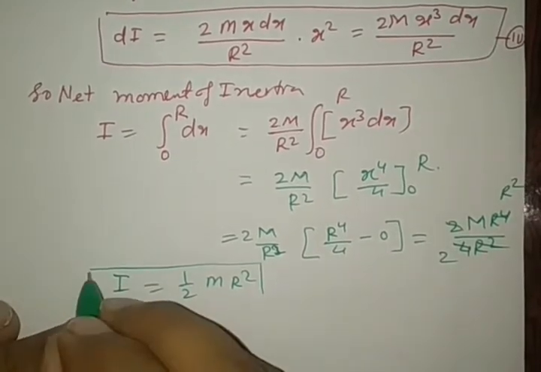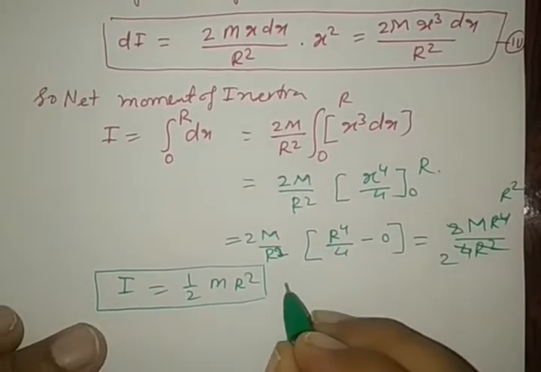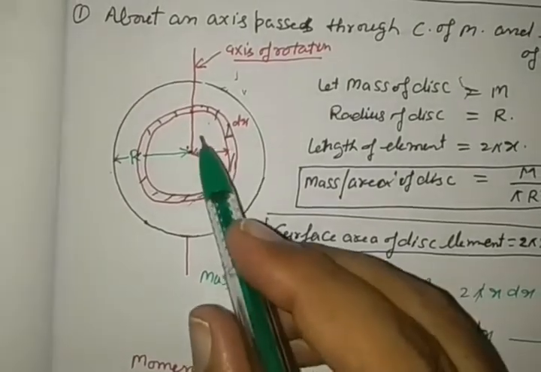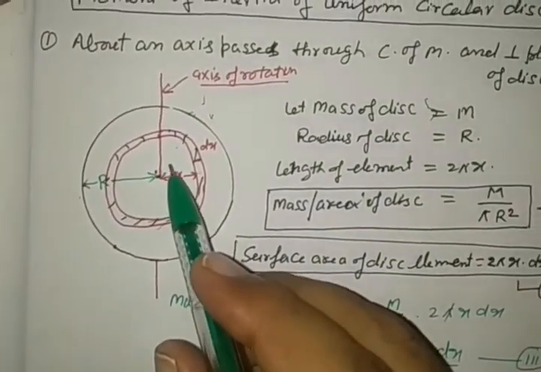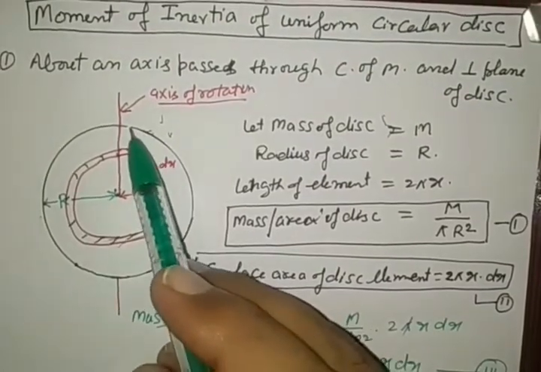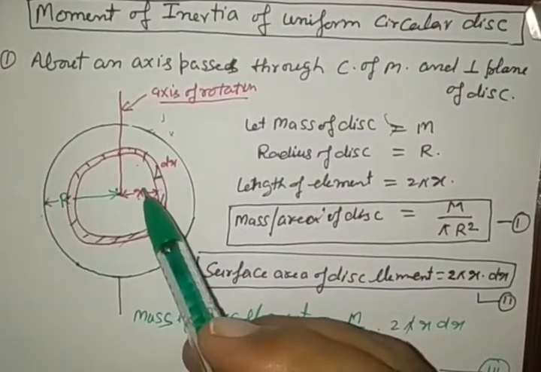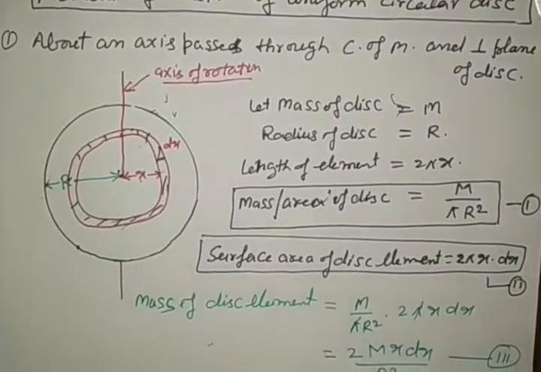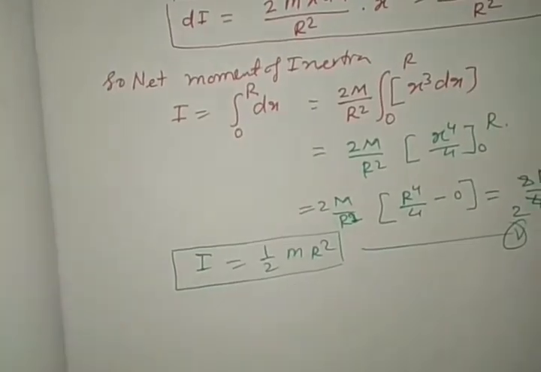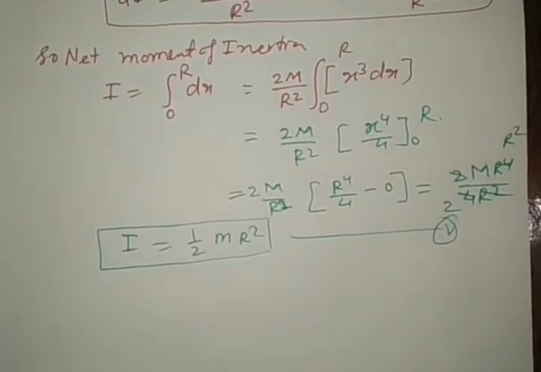This is the required formula to calculate the moment of inertia of a disk about the axis of rotation. If in place of a disk we have a ring, where total mass is distributed only on the circumference, we know the moment of inertia formula is M R square, but in case of a disk it is half M R square.